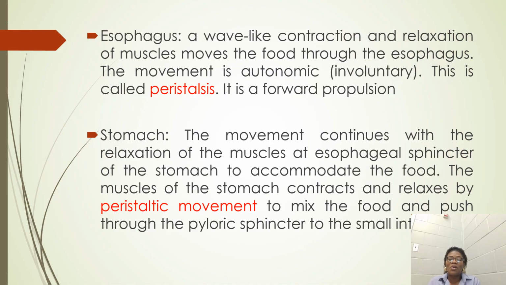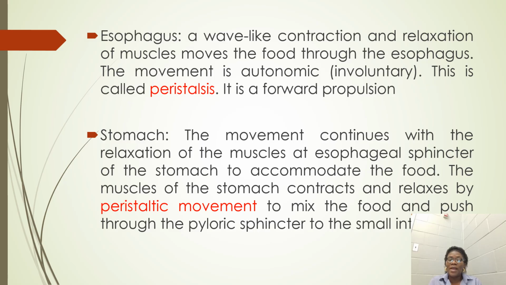Now, the stomach accommodates the food, but the muscles of the stomach actually need to contract. They contract and relax too. You have the contraction and the relaxation of the muscles of the stomach. And this movement is also called a peristaltic movement. That is, it is peristalsis too, because it also involves the contraction and the relaxation of the muscles, contraction at the back of the food and relaxation in front of the food, and it helps to move the food forward. And as it pushes the food forward, it also mixes the food. So it pushes the food forward towards the next organ, through the pyloric sphincter.